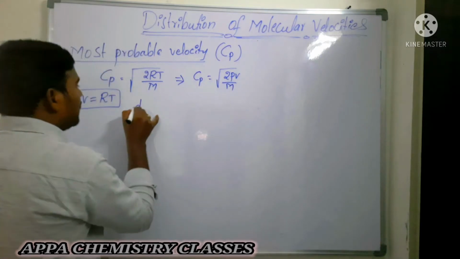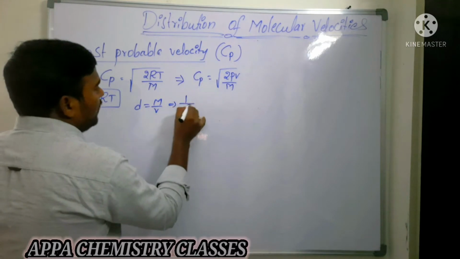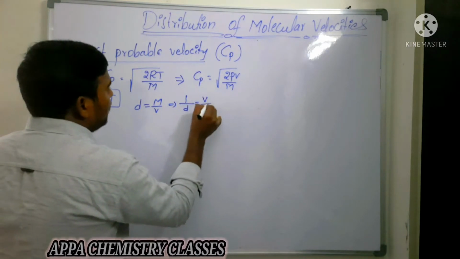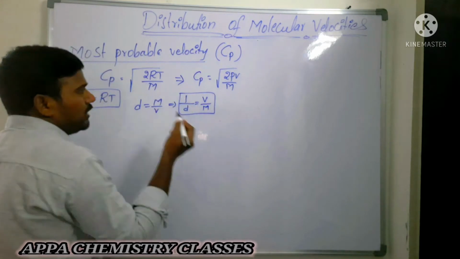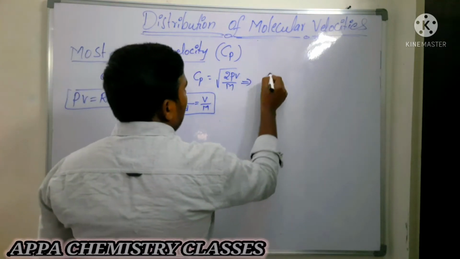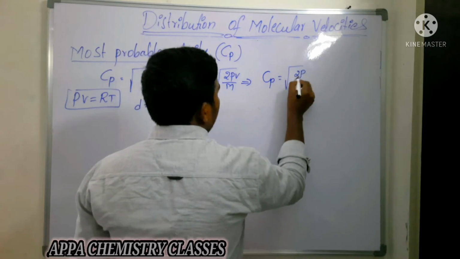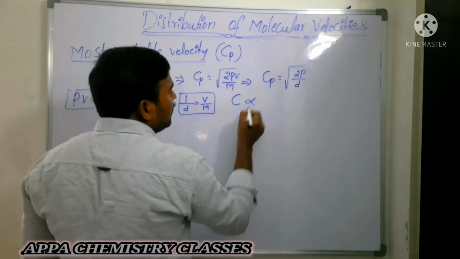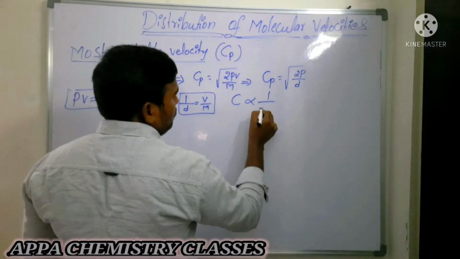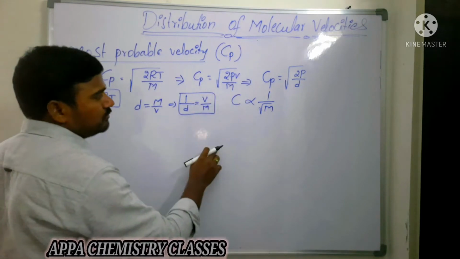Now we know that density is equal to mass by volume. So from this, 1 by density is equal to volume by mass. So in place of volume by mass, we can write 1 by d. So from this, what can you write? Cp is equal to square root of 2P by d. So what can you say here? The molecular velocity is inversely proportional to square root of molecular weight at constant pressure and volume.